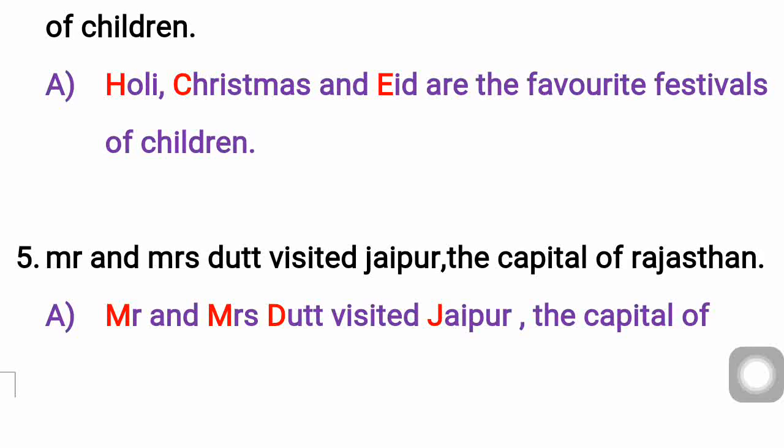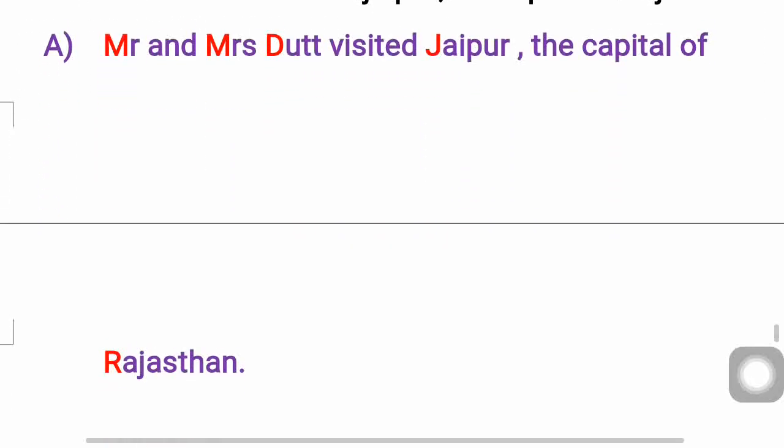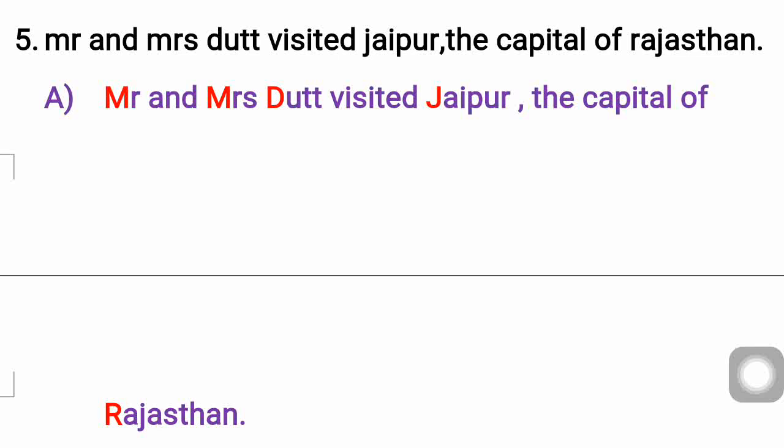Now here, this we discussed already. The capital of Rajasthan. Okay, fine. See here: Mr. and Mrs. Dutt visited Jaipur, the capital of Rajasthan. Here Mr. and Mrs. Dutt visited Jaipur, the capital of Rajasthan. We discussed this example before also. So we have to highlight in this way and rewrite this. This is the exercise that is given in your semester book. So please write it in your classworks.